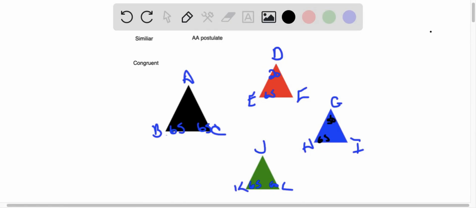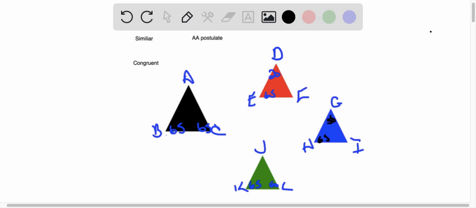This video will determine if two triangles are similar. Up at the top left, I have some important terms written: similar, congruent, and AA postulate. So we're looking for similar triangles, and we can use the AA postulate. The AA postulate states that two triangles are similar if they have two corresponding angles that are congruent or equal.